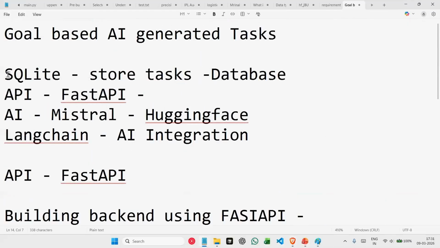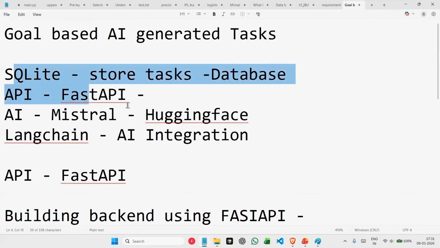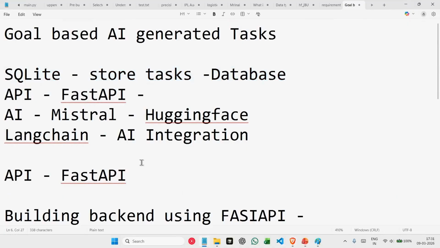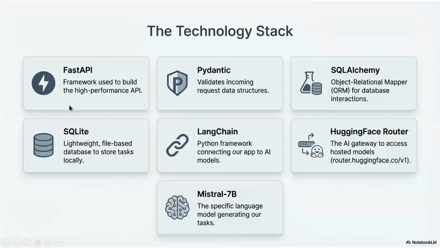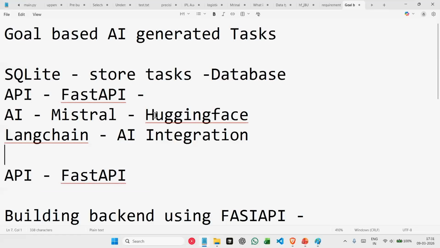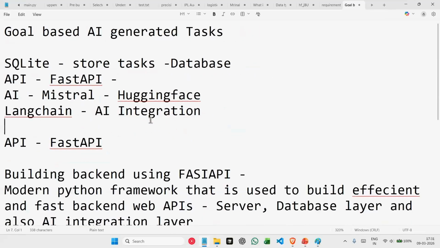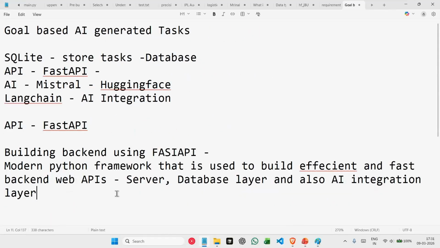We have simply noted down what technologies we'll be using. Again, everything is in this slide as well. Basically, we have noted down the technologies we'll be using, which are FastAPI, Pydantic, SQLAlchemy, SQLite, LangChain, and Hugging Face, and this is our AI model, basically. Let me just zoom out so you can see it.